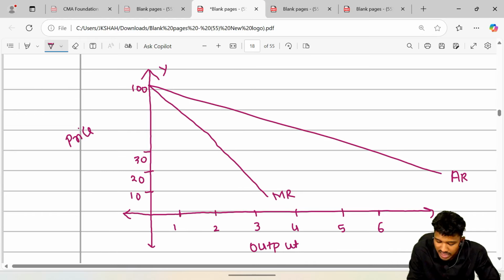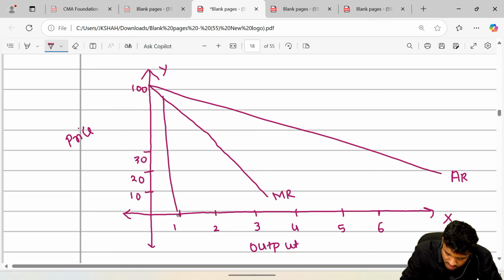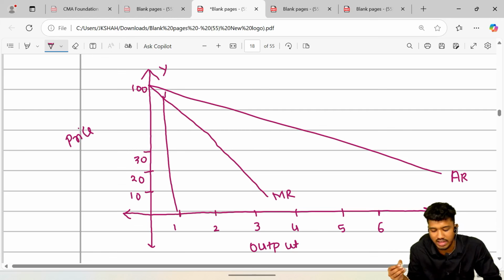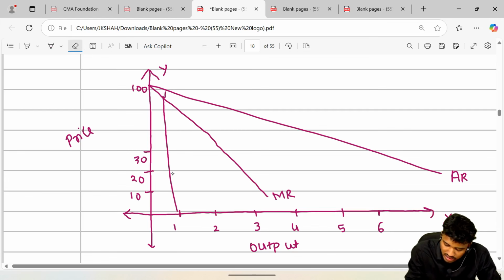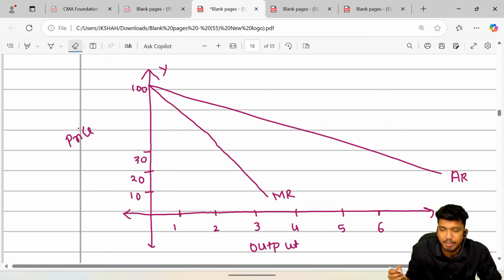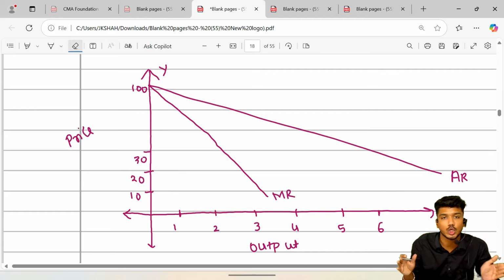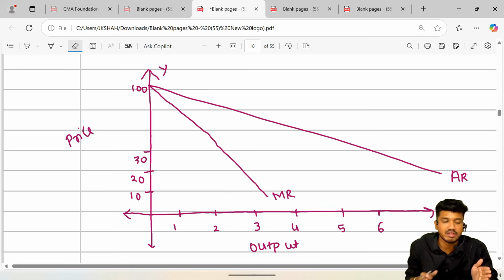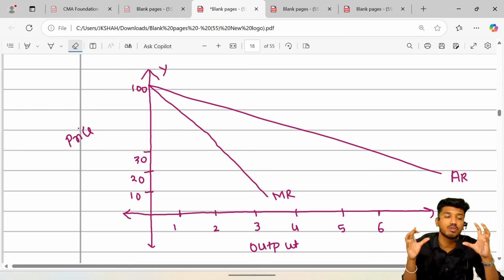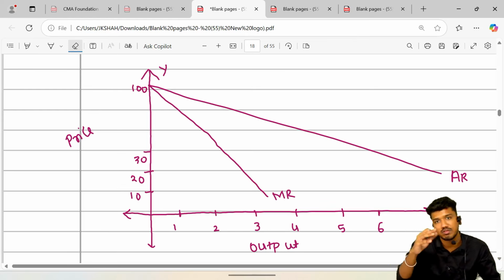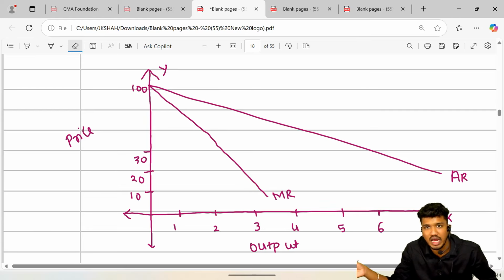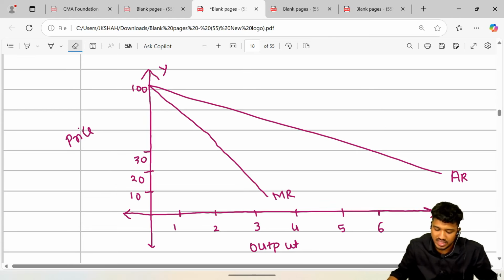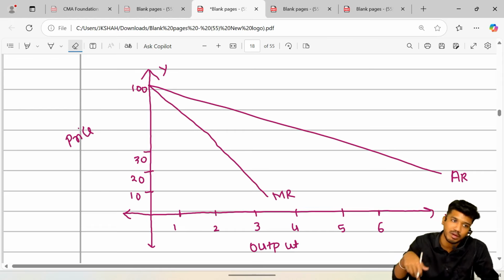As our price increases, what quantity will you demand? You will demand less and less. Look here, when the price was highest, the demand was lowest, this is the lowest demand, 100, that way it is. So what I mean is, the AR curve is also called a demand curve. I am basically giving you a very short summary view. Behind everything there are reasons, but basically due to time constraint I am showing you what is most important from your exam perspective. You will understand. That way AR would be an outer perspective and MR would be inner. That way, on the basis of AR only MR is made, therefore we make MR inside.